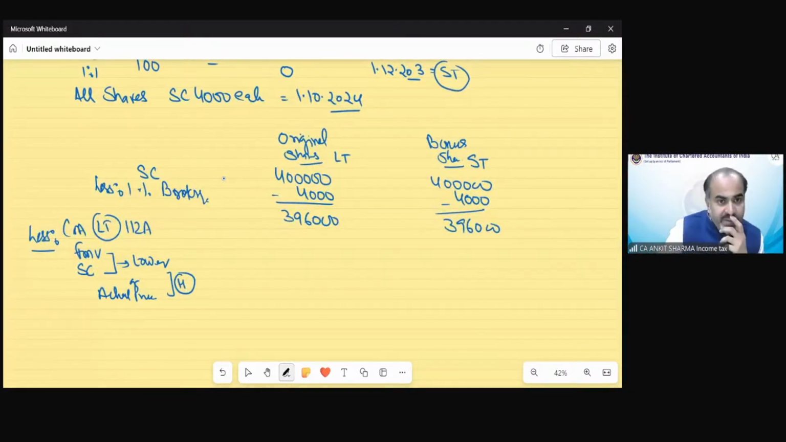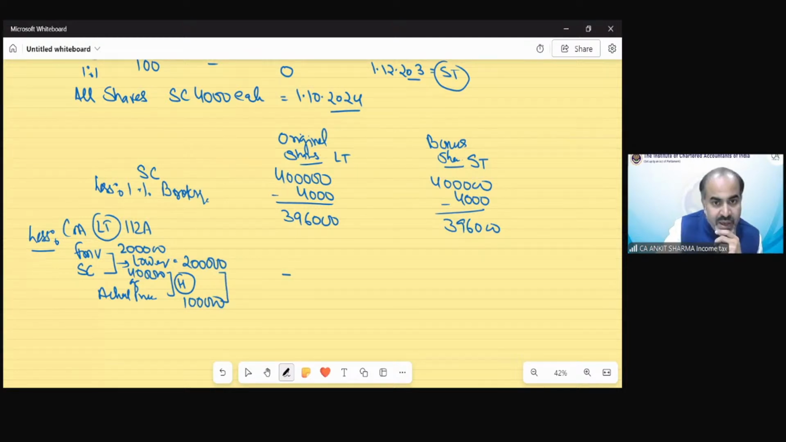So the FMV was 2 lakh. It was 2,000 per share, so it would be 2 lakh. And the sale consideration in question is 4 lakh. So lower would be 2 lakh. And the actual purchase price, the cost, was 1 lakh of these shares. So higher would be 2 lakh.